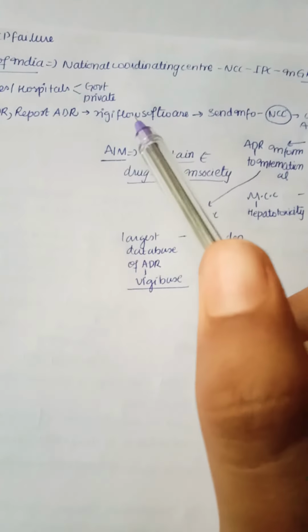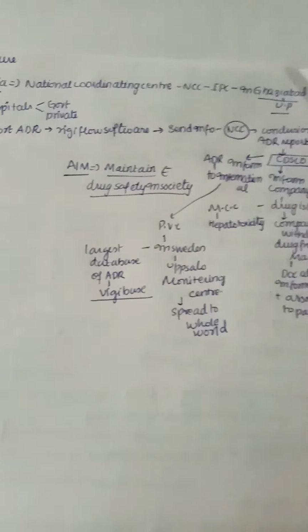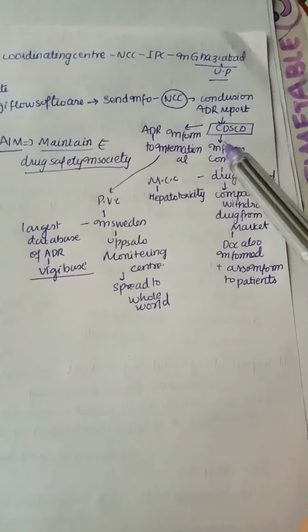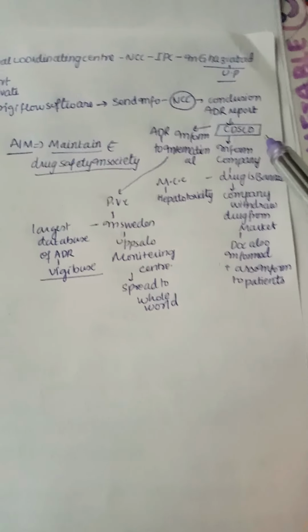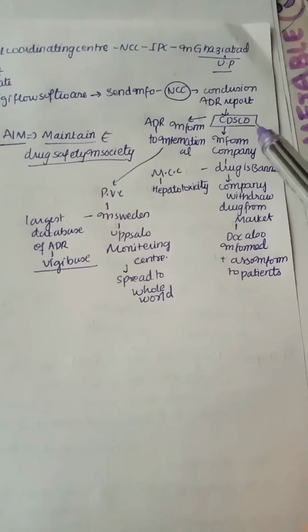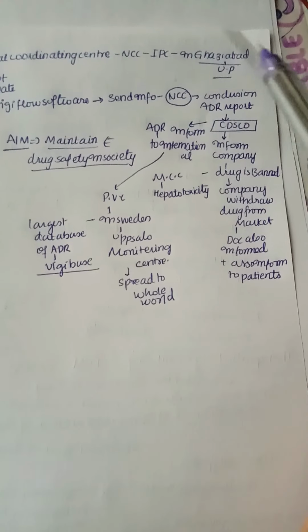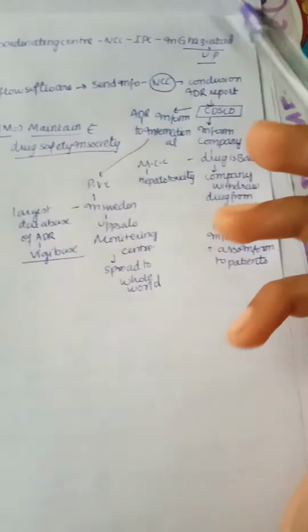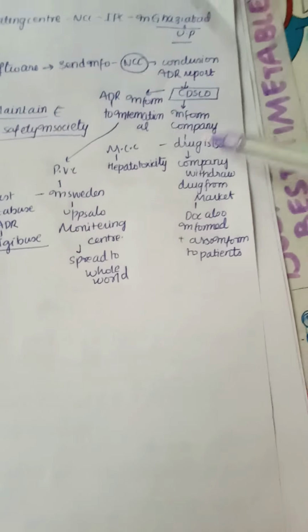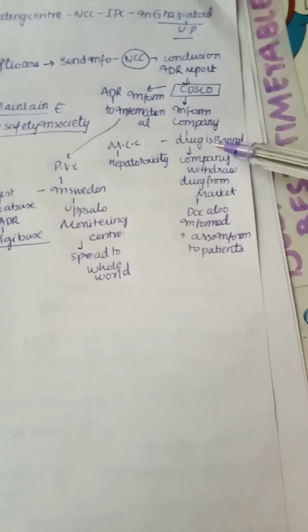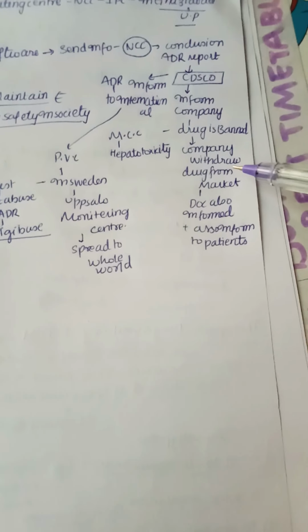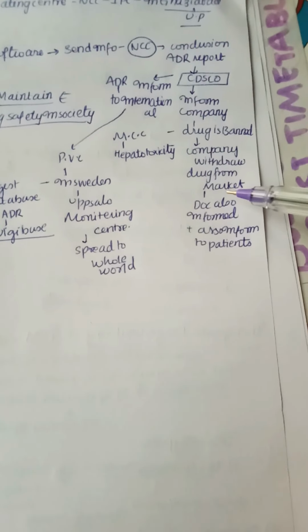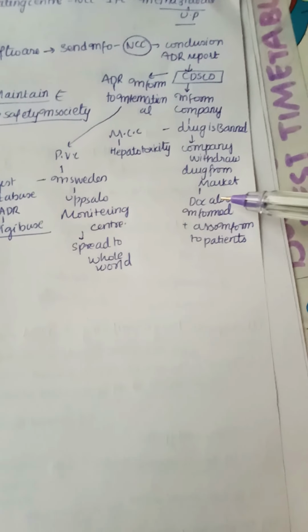It has ADR reporting software which sends the info to the NCC, which conducts the ADR analysis and gives the conclusion of the ADR report to CDSCO, which again informs the company, and also informs the international bodies. First they inform the companies and the drug is banned, and the company will withdraw the drug from the market, and the drug of choice is also informed, along with informing the patients.